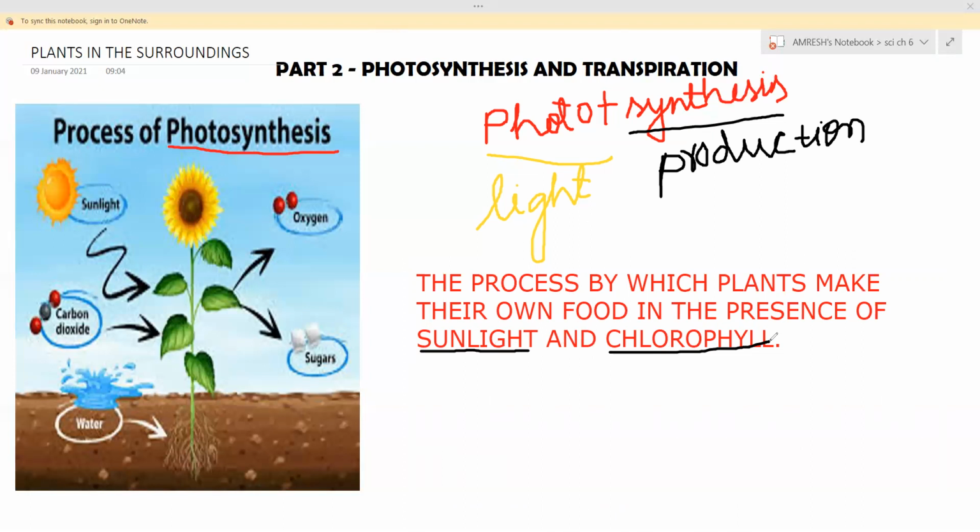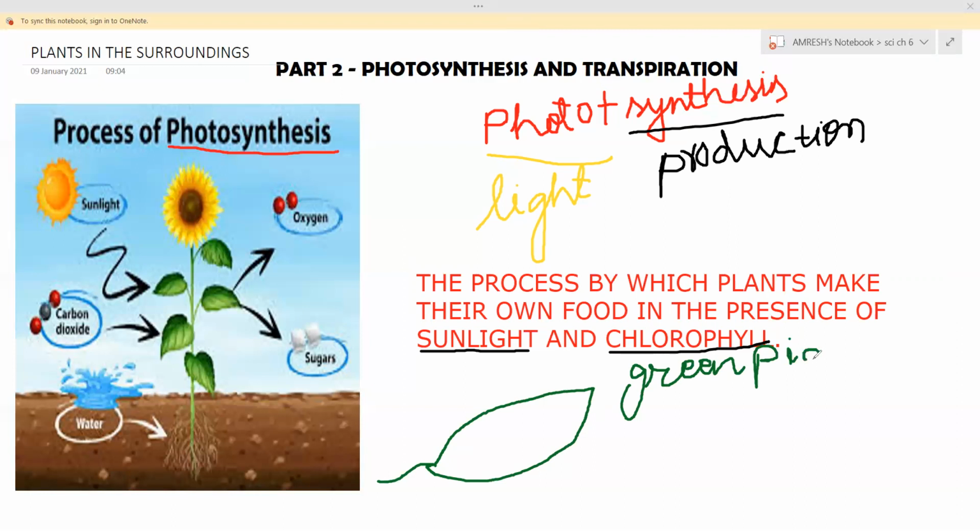My dear children, in the picture you see the leaves are green. In the previous class also I showed you a picture that the leaves are green. Why are the leaves green? The leaves are green because they have a green pigment in them called chlorophyll. And in the absence of this chlorophyll, photosynthesis does not take place.